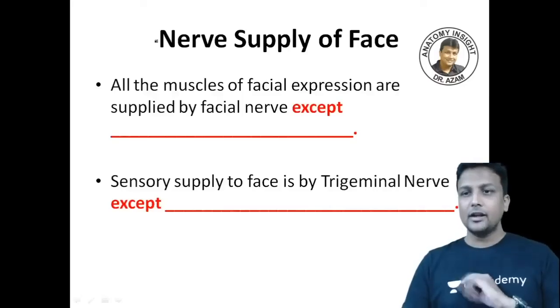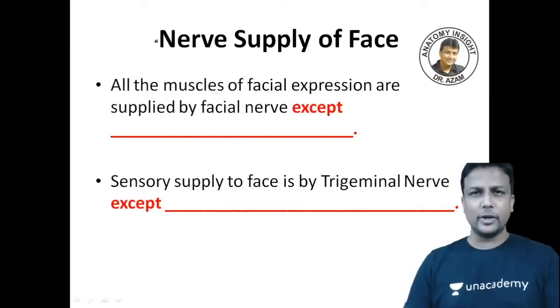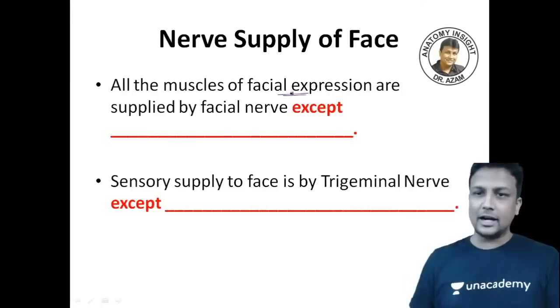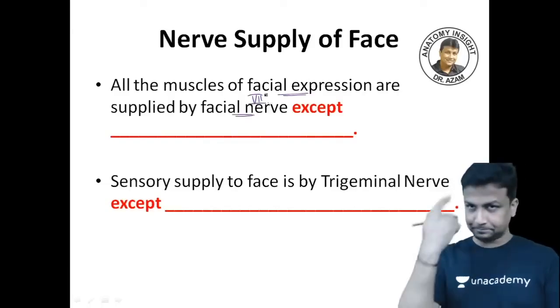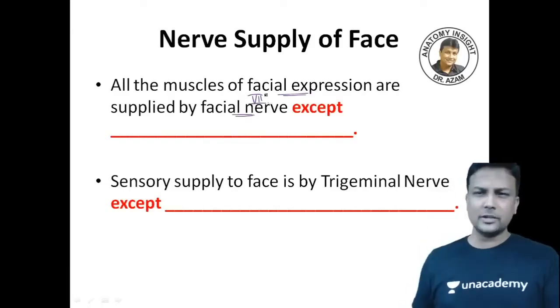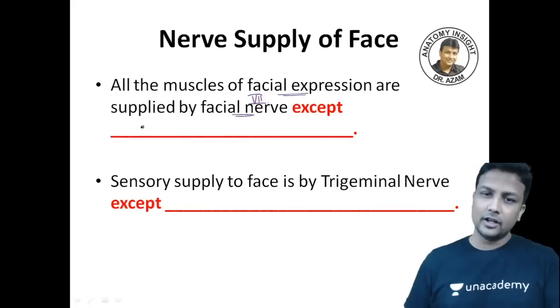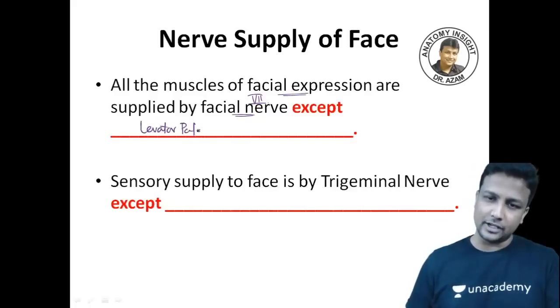Lovely. Now answer this one, guys. Fill in the blanks quickly. Another very high yield question for your MC exams. All the muscles of facial expression are supplied by the facial nerve, that is your 7th cranial nerve. Every medical student knows that. Muscles of facial expression by 7th nerve, except which muscle? That will be the levator palpebrae superioris.